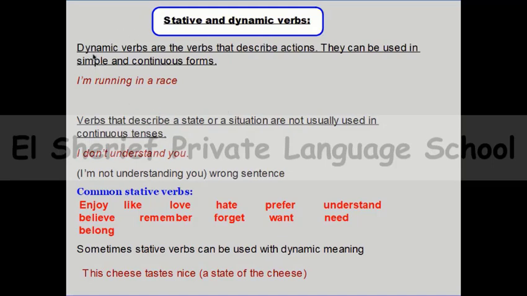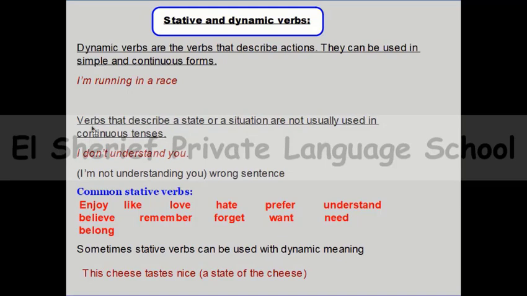We have dynamic verbs that are the verbs that describe actions. They can be used in simple and continuous form. Like I'm running in a race. So the verb run is describing an action. So I can use it in present continuous. What about the stative verbs?